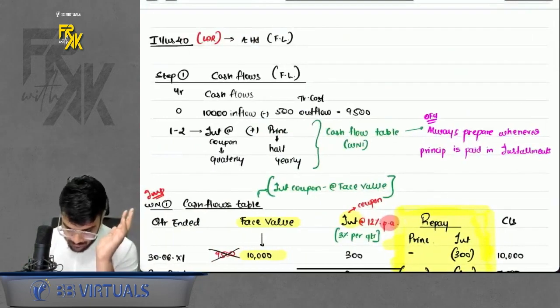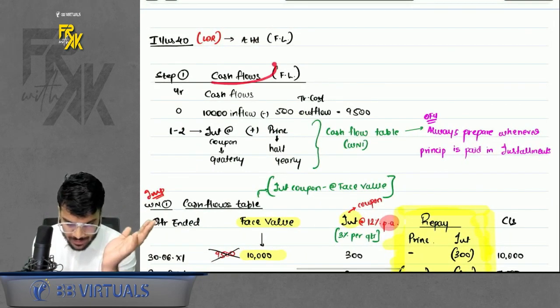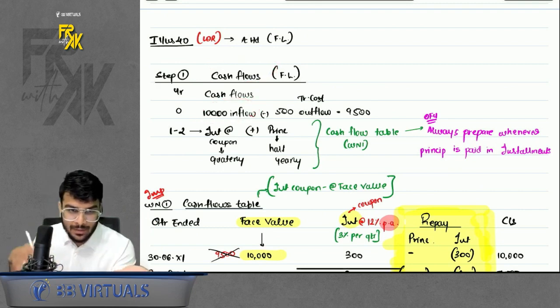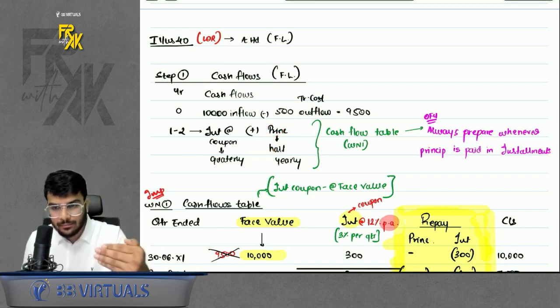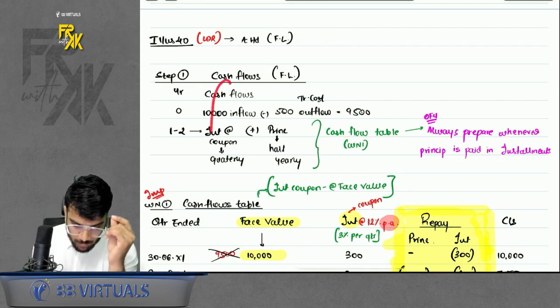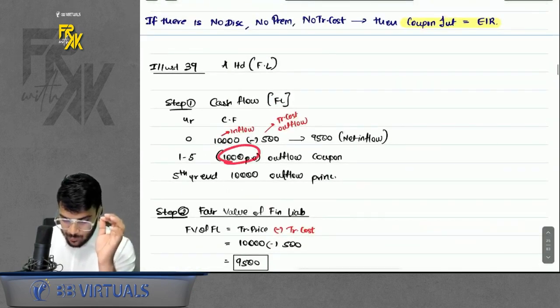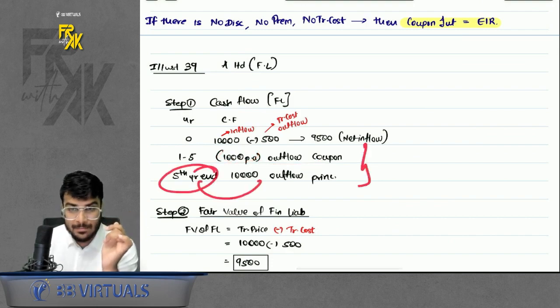Now how do I solve this? First step number 1, cash flows. Okay. But cash flows step was very simple, na? Directly write whatever you receive on day 1 and what are you going to pay over the period. But whenever the principal is getting repaid in between, the cash flow table will not be very simple. Likewise in 39, can I say we were only repaying the coupon, and then at the end of 5th year we repaid the principal, so the cash flows were very simple, right?